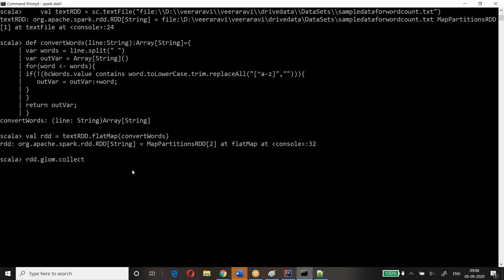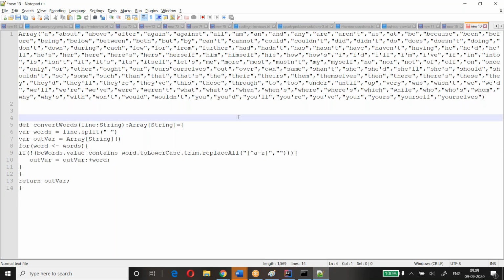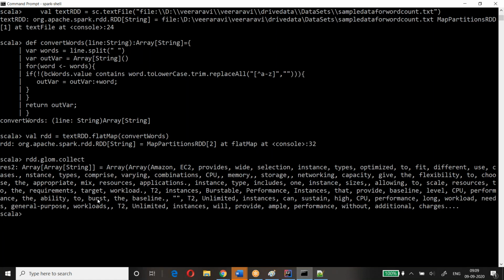rdd dot collect. I just want to check whether any one of the words contains a and such kind of things. We do not have such things. Okay, but d is there. 2 is there. I don't know whether we have that element in the stop words. Dan is there. Why these? But d is there. Why is it not matched? We need to check. Is there any space? Is it the comma? 2 is also there.